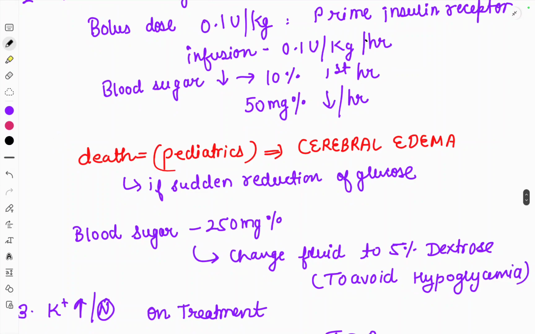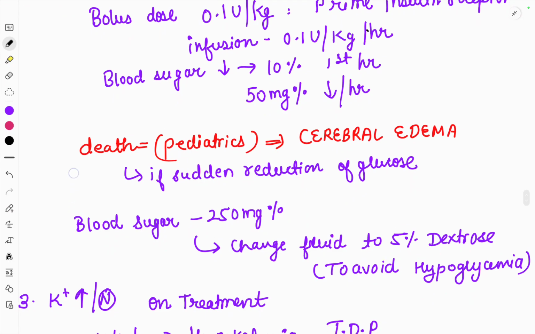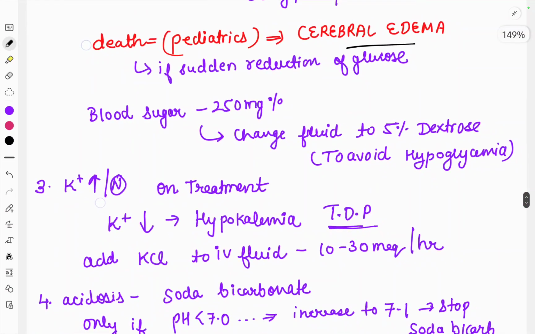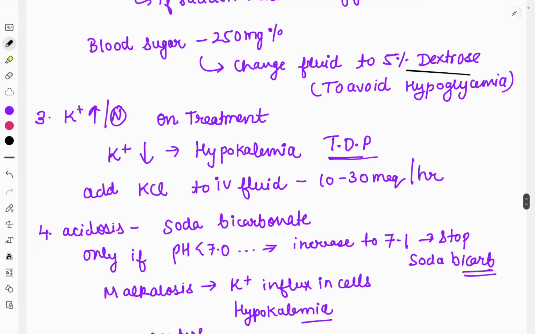Blood sugar level should decrease by 10% in the first hour, and by 50 milligram percent per hour. Death in pediatric patients is most commonly due to cerebral edema if there is a sudden reduction of glucose. When blood sugar reaches 250 milligram percent, change the fluid to 5% dextrose. If the blood sugar is going below, then we can give 5% dextrose. Then potassium ion: if increased or normal on treatment, fine; if potassium ion is decreased, hypokalemia can cause torsades de pointes.